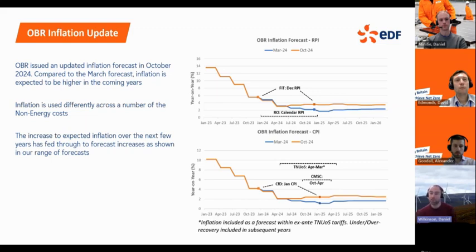So overall, that has generally led to an increase in those views of cost, which would have fed into our high and low range in our non-energy cost forecast that we shared earlier in the slides. Over the 2025 period, they're relatively small increases. 2026, perhaps slightly higher, because there's a larger period where the forecast is expected to be a little bit higher than it was in March. Yes, those have fed through into our latest forecasts.